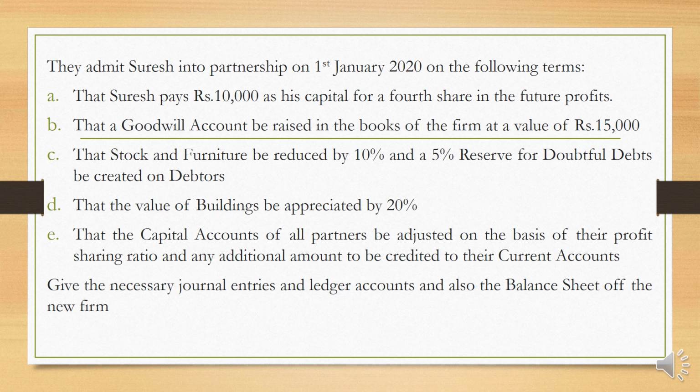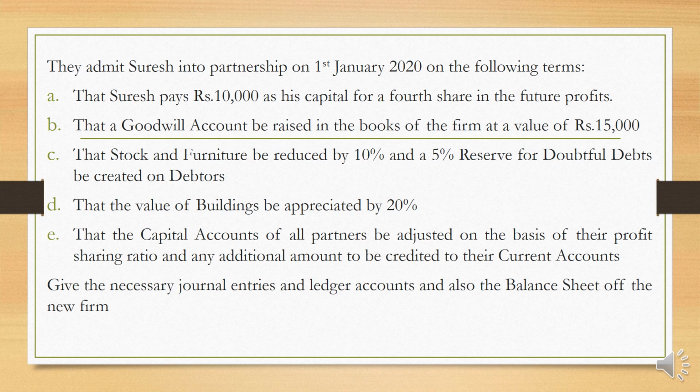That the value of building is appreciated by 20%. That the capital accounts of all partners be adjusted on the basis of their profit sharing ratio, and any additional amount to be credited to their current account. See, their capital is to be adjusted according to the new profit sharing ratio, and if there is any additional capital amount left, that has to be credited to the respective partner's current account.